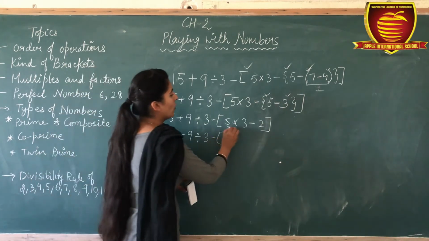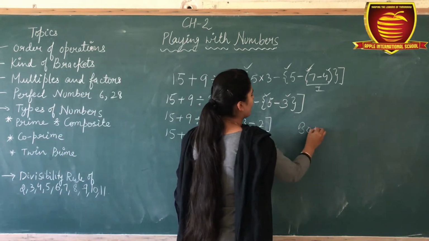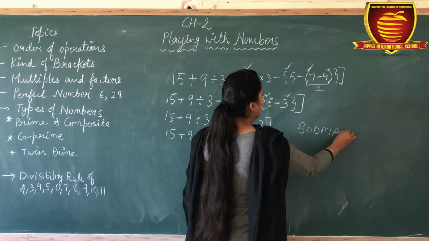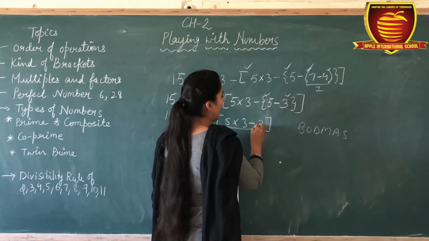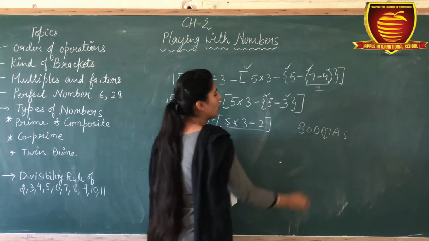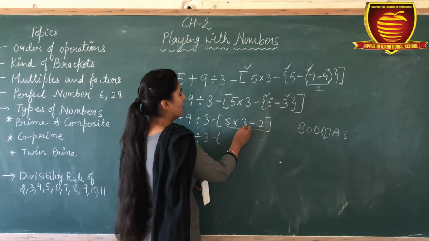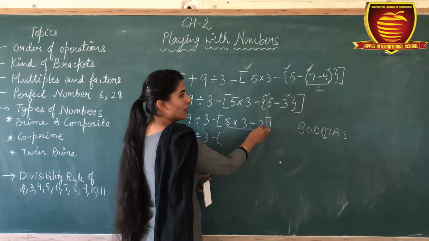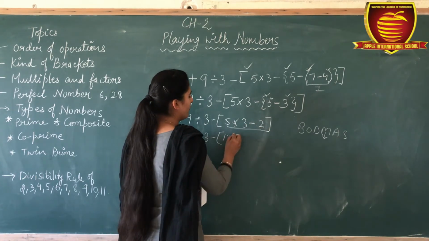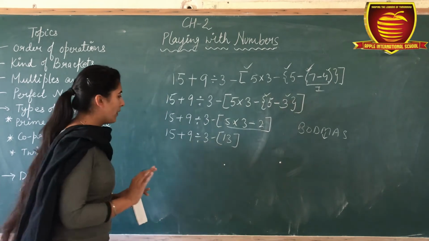Here you also take care of BODMAS. Two operations are there, multiplication and subtraction. So firstly we have to do a multiplication. So 5 multiplied by 3, 15. 15 minus 2, 13.